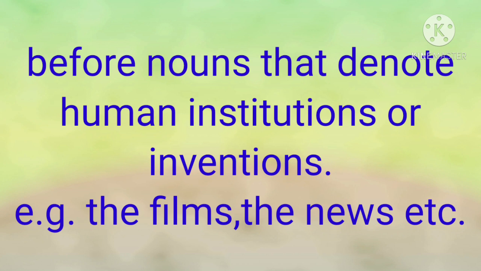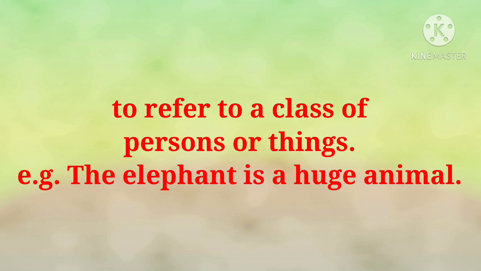For example, the films, the news, etc. Next, the is used to refer to a class of persons or things. For example, the elephant is a huge animal. Here, the is used to show the class of animal.